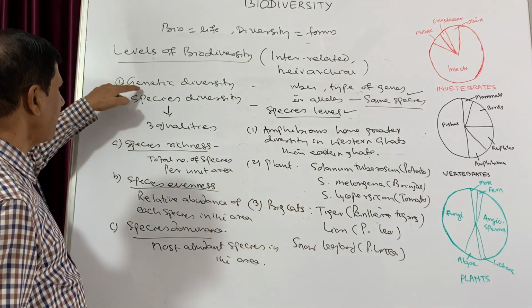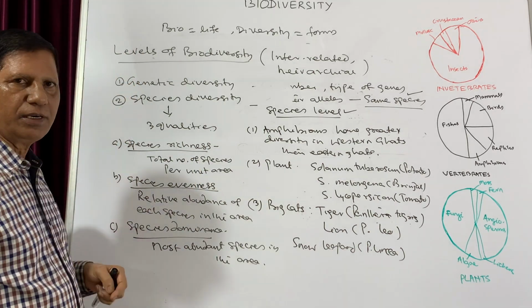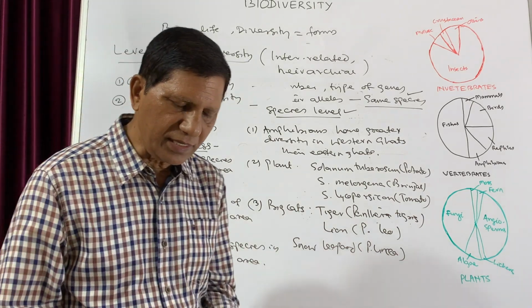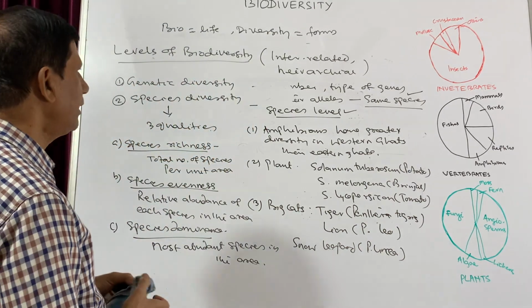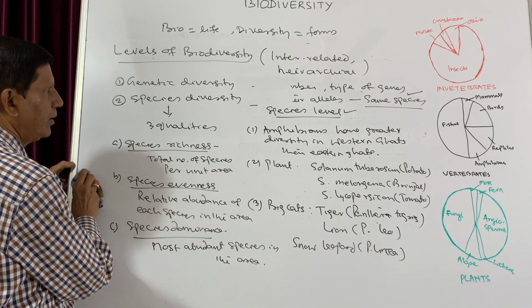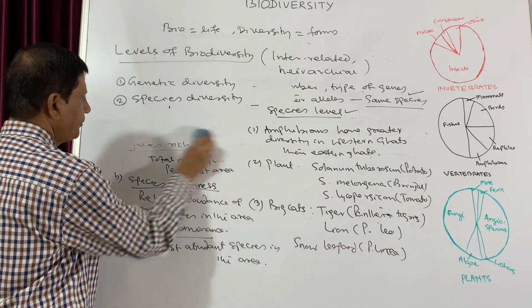So one is genetic diversity, the second is species diversity. Now the third one is ecological or community diversity. So I am writing here.